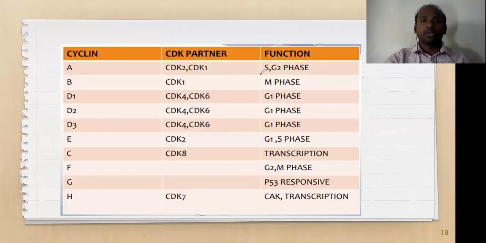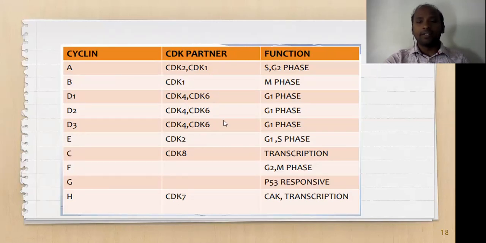Clear? So these are the different kinds of the cyclins that can be present. This data I have taken from the human cell. With regard to the human cell, you can see there are nearly 10 different kinds of cyclins that are existing. They are named depending on their invention: A, B, D1, D2, D3, E, C, F, G, H. And each and every cyclin should have different kinds of CDK partners, that is cyclin dependent kinases.